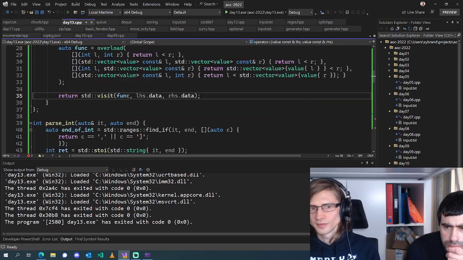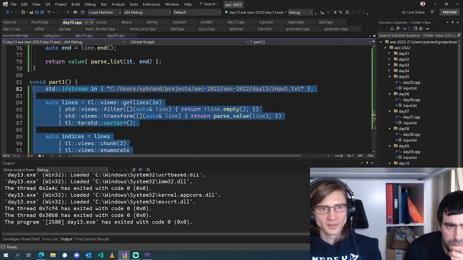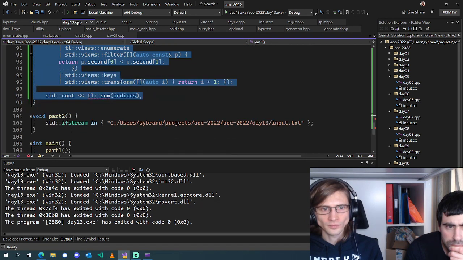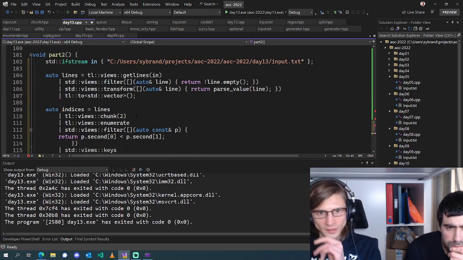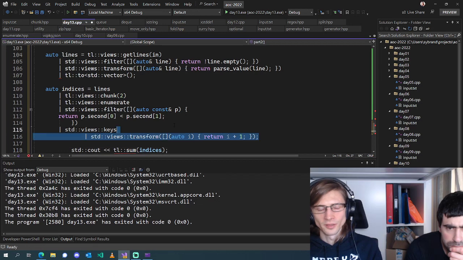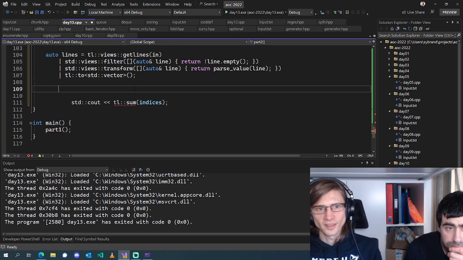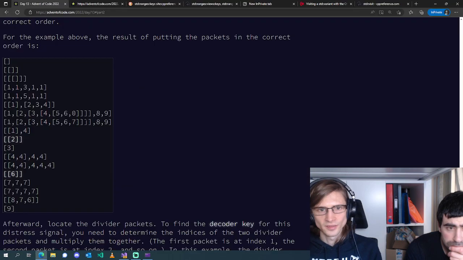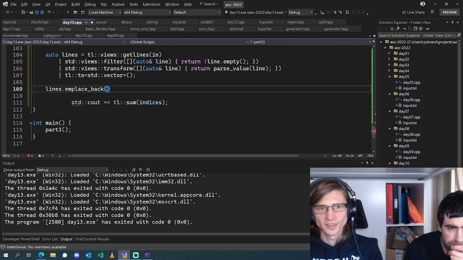Okay, this doesn't seem like too much extra work, right? Let's just copy paste all this for now. So in our lines, we're not going to do all of this stuff. We are going to collect a vector of our lines, and then we're going to push those 2 divider packets, lines.emplace_back, and it was a list of lists containing a single list.